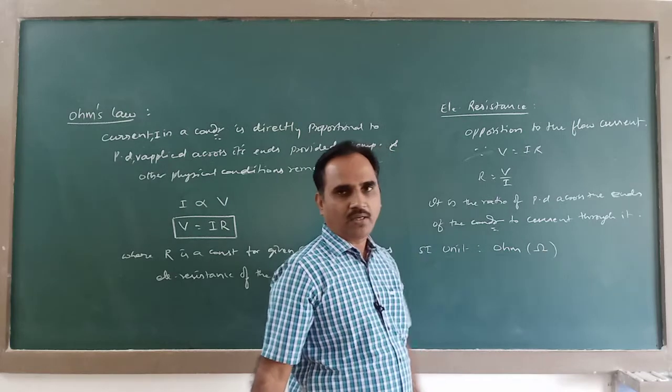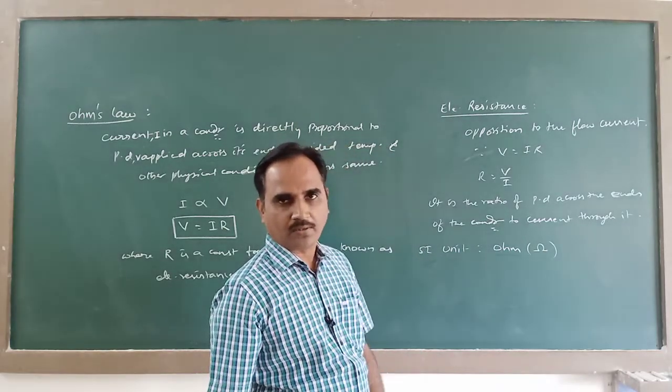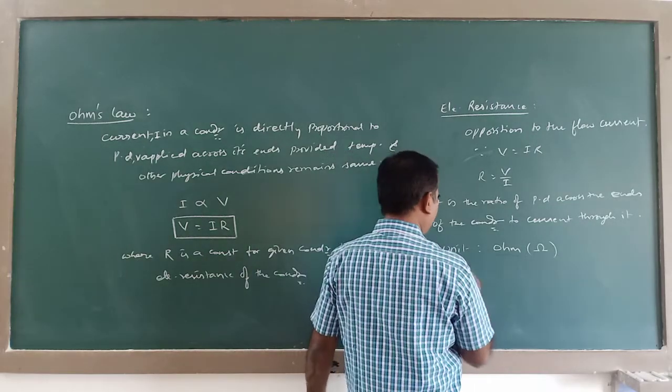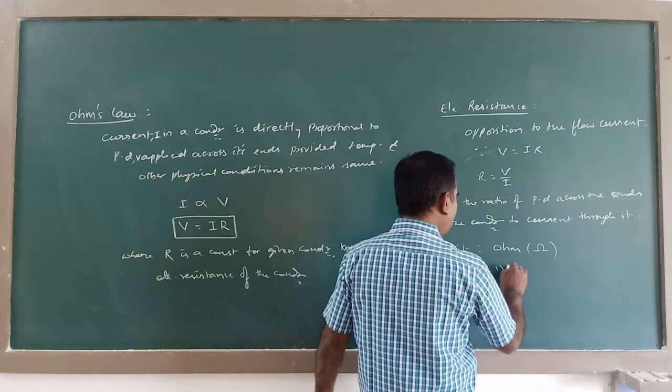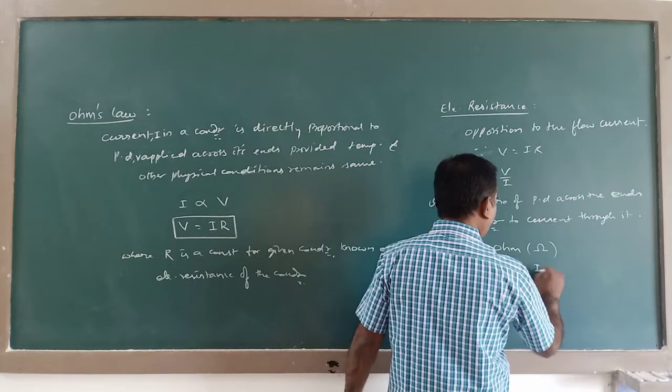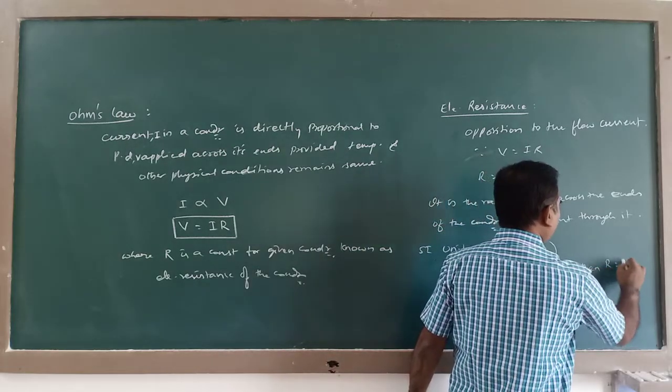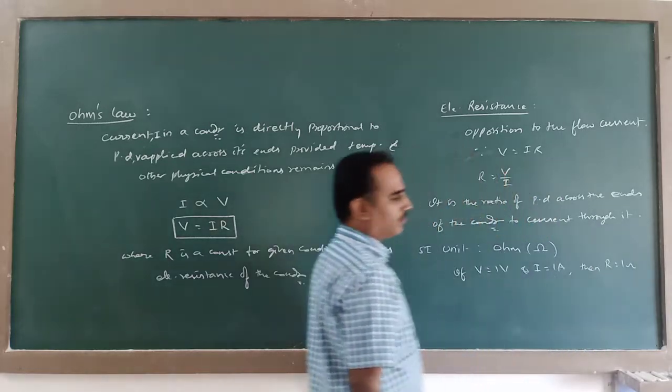Symbolically, it is represented by this Greek alphabet omega. So, how do you define this ohm? If V is equal to 1 volt and I is equal to 1 ampere, then this R becomes equal to 1 ohm.